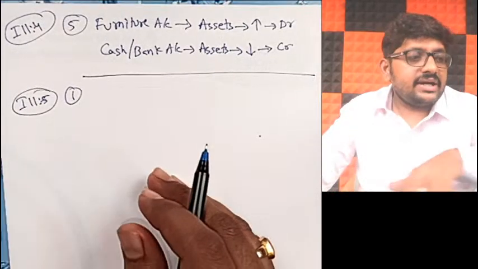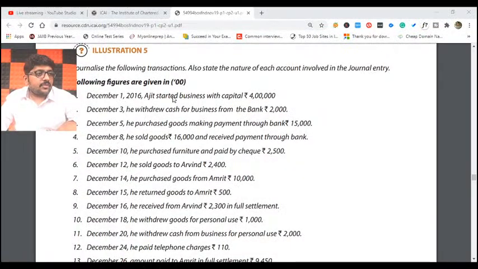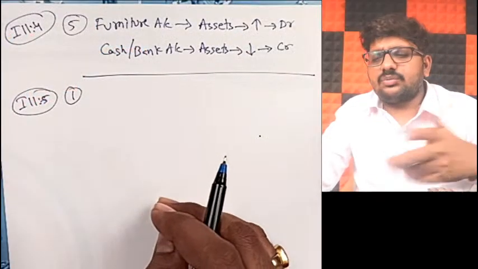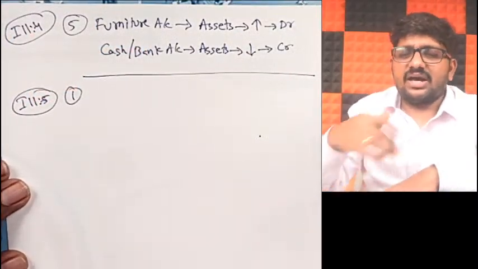So this fellow introduced capital of how much? 4 lakh rupees. He introduced this one. So what will I assume? I assume that to be cash or bank. Anything can be. I assume that as bank.